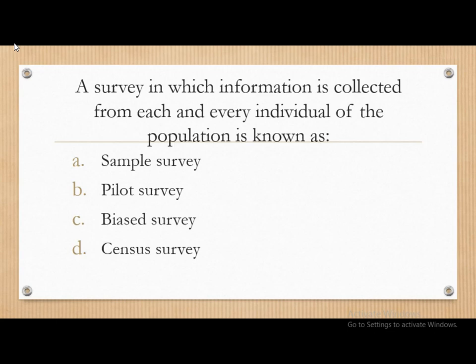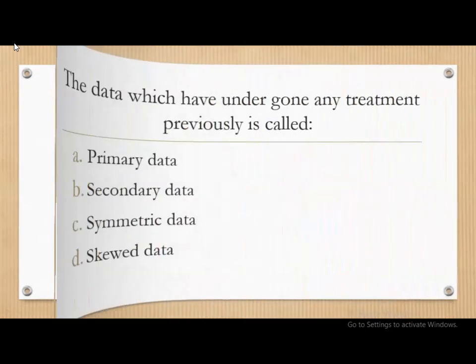Next question. A survey in which information is collected from each and every individual of the population is known as: sample survey, pilot survey, bias survey, or census survey. And the correct answer is, a survey in which information is collected from each and every individual of the population is known as census survey.